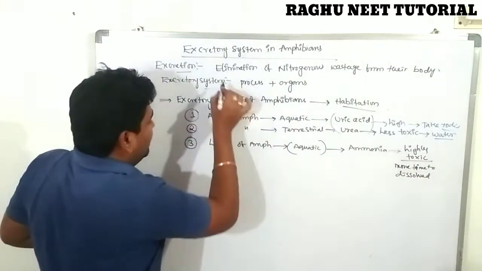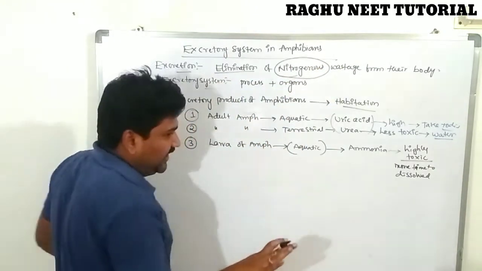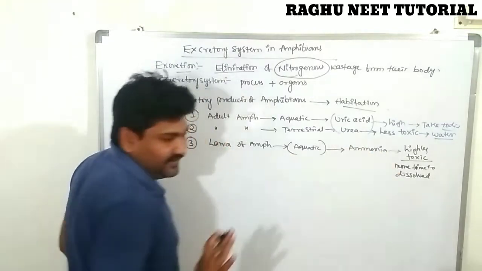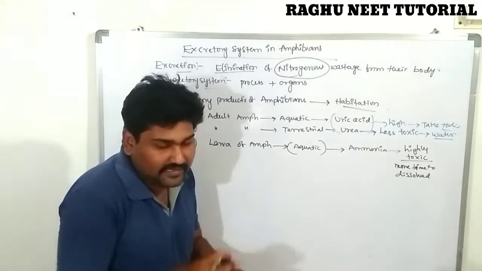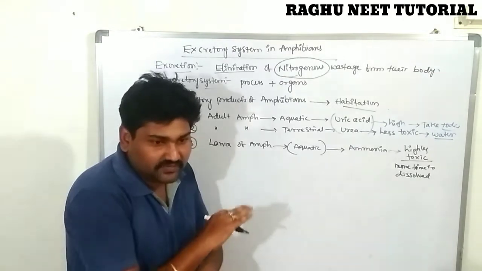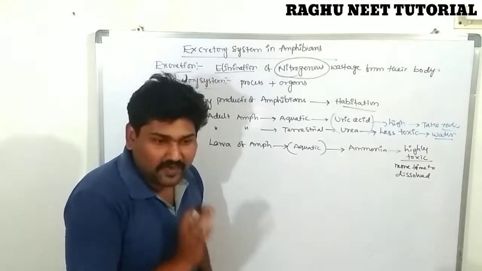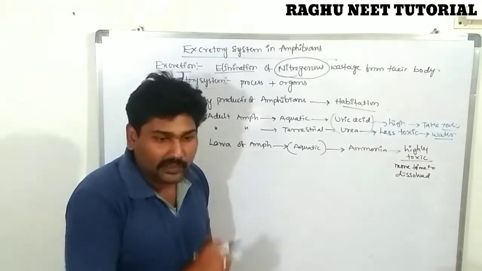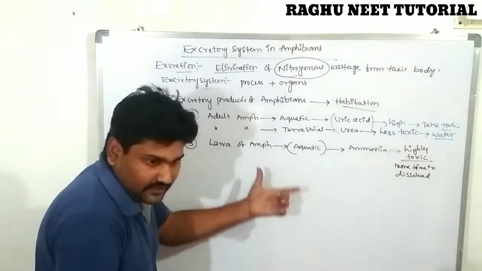So we know what we are discussing: elimination of nitrogenous wastes. We have completed the wastes. How many excretory products are there? Three. Yes, we have finished the excretory wastes. Next we are discussing how many parts there are, what is the function, and how the nitrogenous wastes are eliminated. Are you clear? Yes.